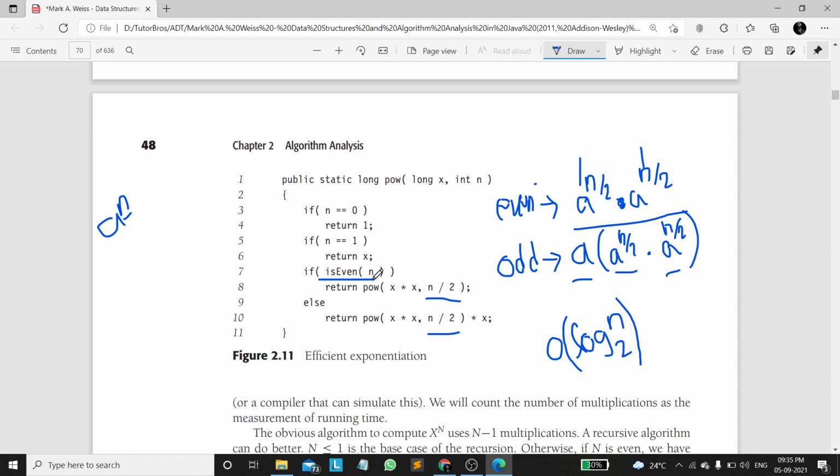If n is even, we compute the power of x into x, which is a into a, the whole power n by 2. We are doing x into x, passing n by 2 again as recursion. In the case of odd, we are doing x into a into a, passing n by 2, and finally we multiply by a again.